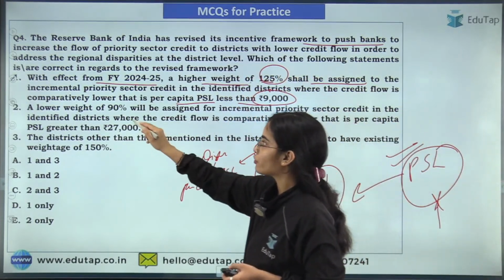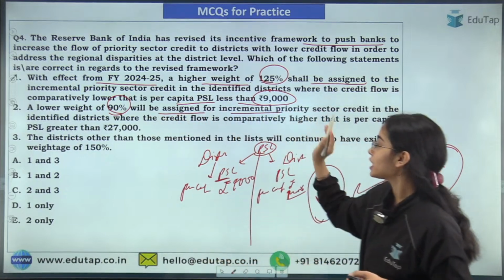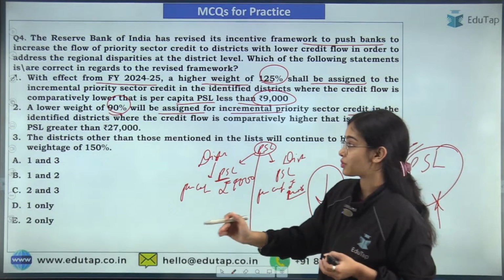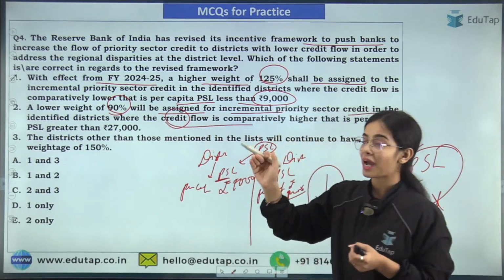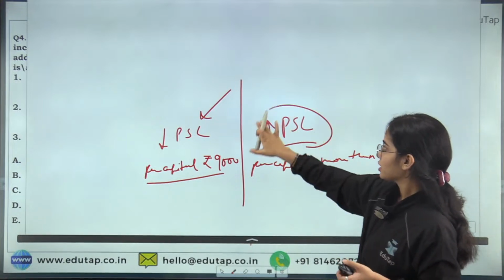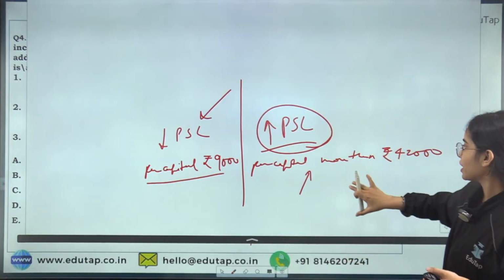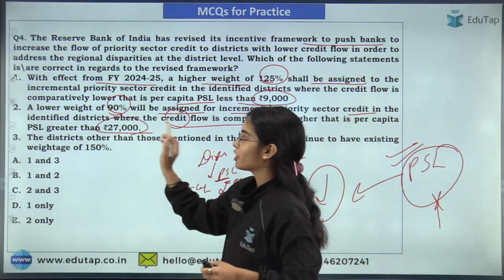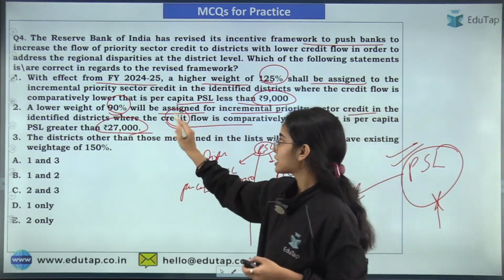Now, a lower weight of 90% will be assigned for incremental PSL, the priority sector credit, in the identified districts where the credit flow is comparatively very high. So, comparatively very high are the districts where the PSL is going per capita more than rupees 42,000, not 27,000 but rupees 42,000. Okay, so this statement is wrong.